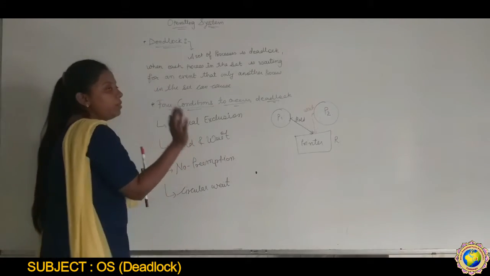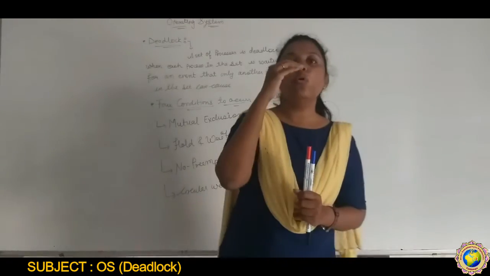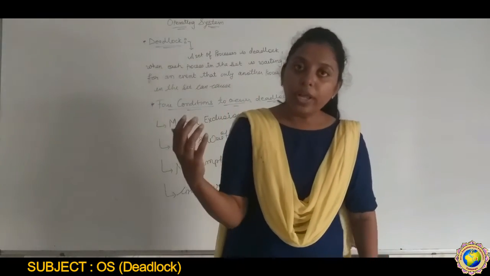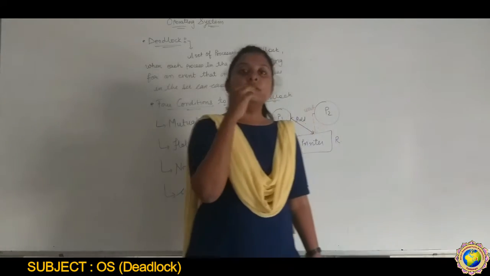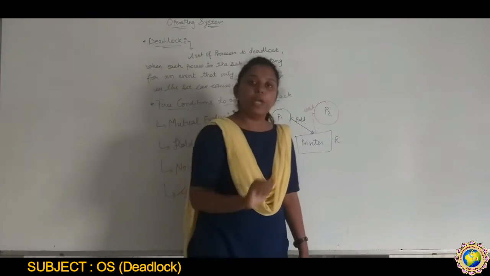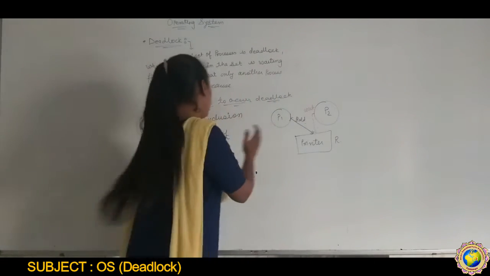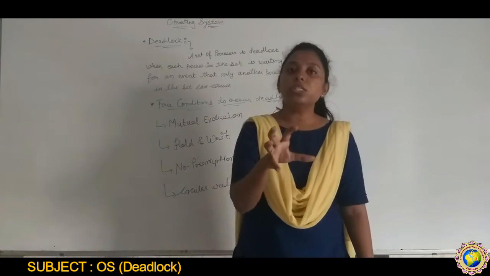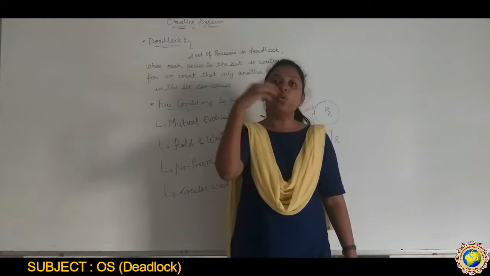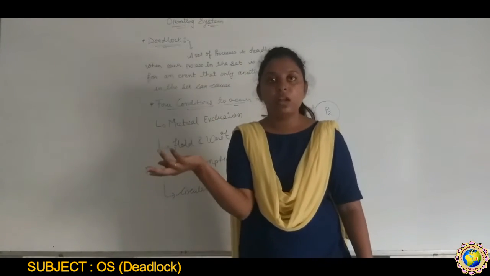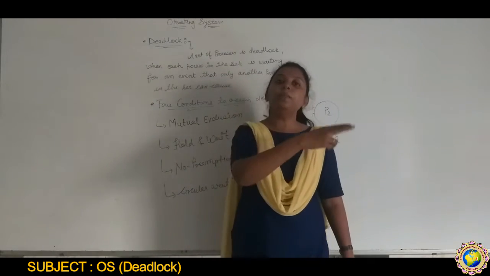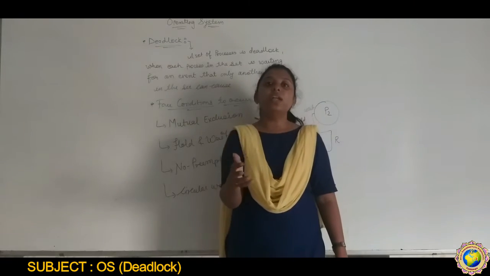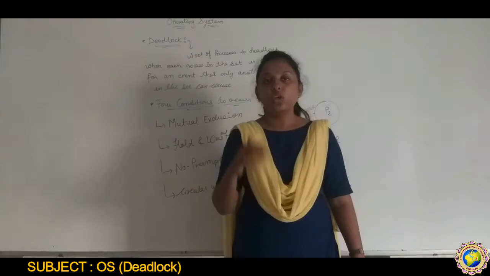Mutual exclusion means what? At the same time, only one process can execute its code, right? And another process has to wait. Hold and wait means what? One resource is already held by another process, then another process wanting to execute its code has to wait.